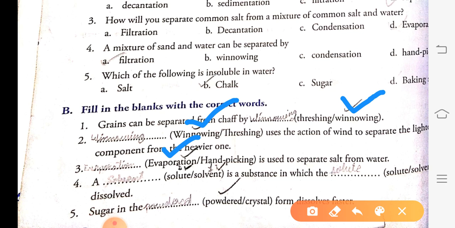A solvent is a substance. Do not get confused, it is written wrong here. A solvent is a substance in which the solute gets dissolved. Okay, it was written wrong here, so you just write what I have told you. Sugar in the powdered form dissolves faster.